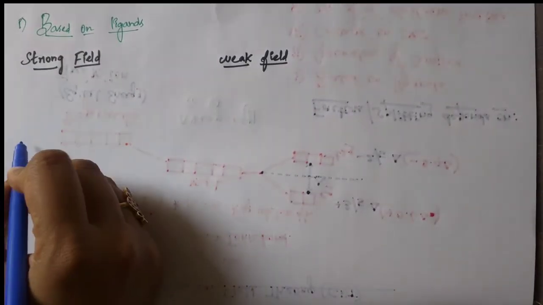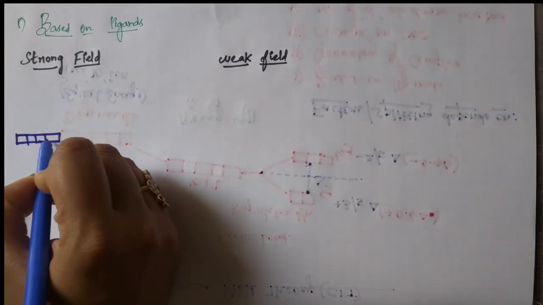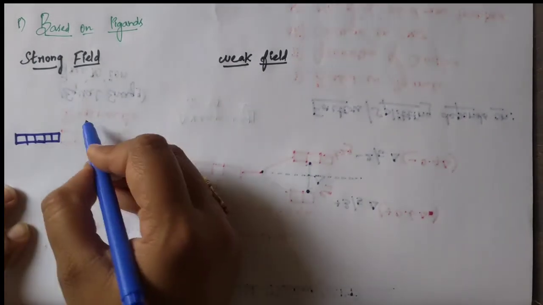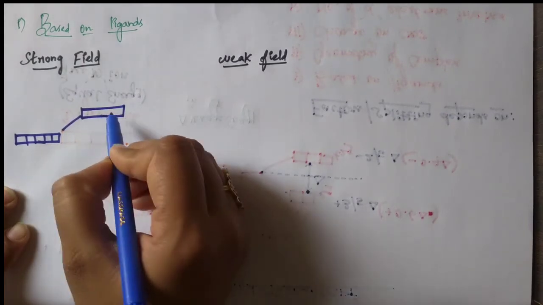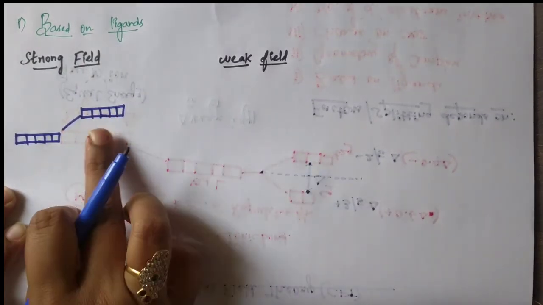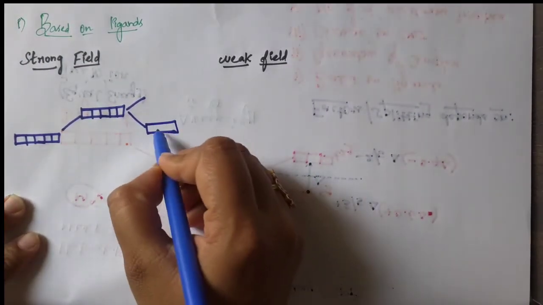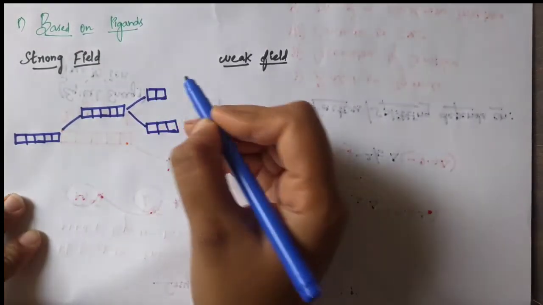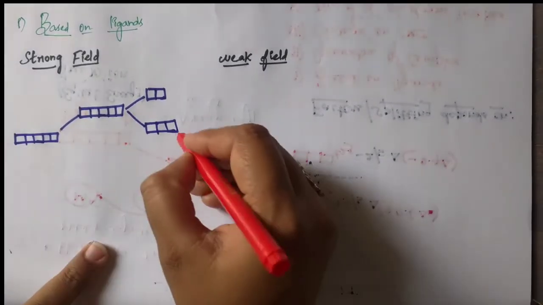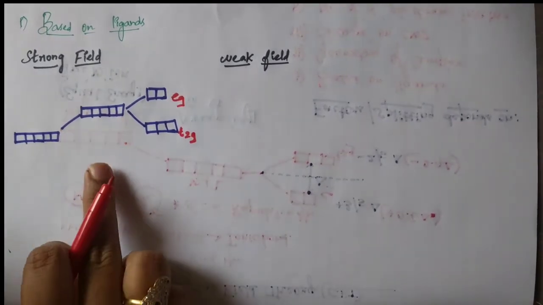Okay, first in strong field ligand, before the ligand approaches, the metal has 5 orbitals. Right students, after the ligand approaches, what happens? It moves to the non-degenerate level. Right? Here it splits into two. One is the T2G set and another is the EG set. Right students? This is the T2G and EG set.